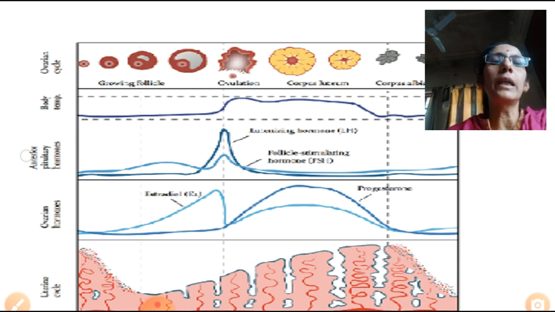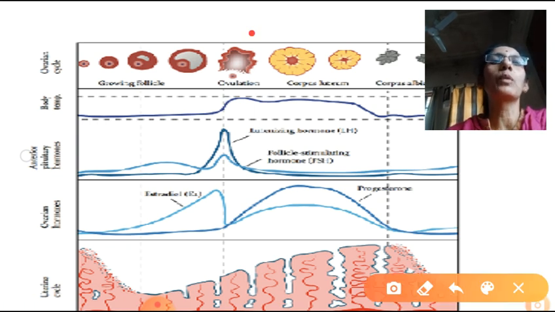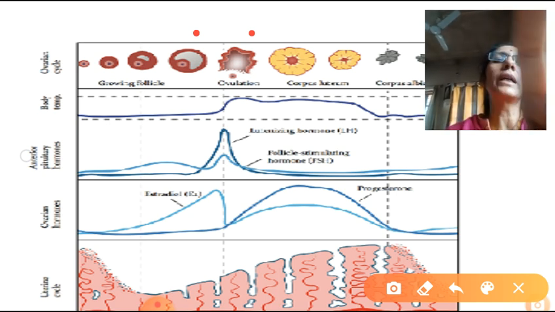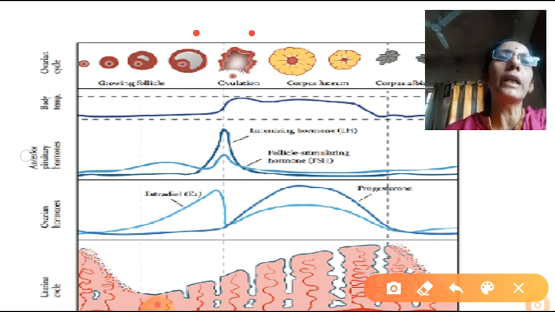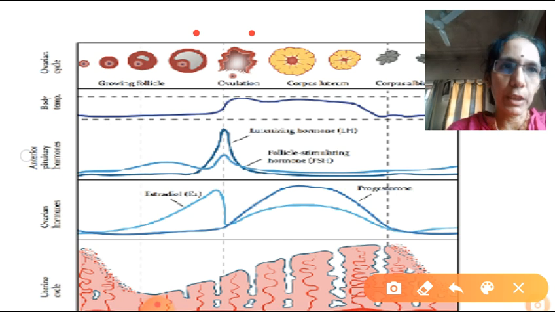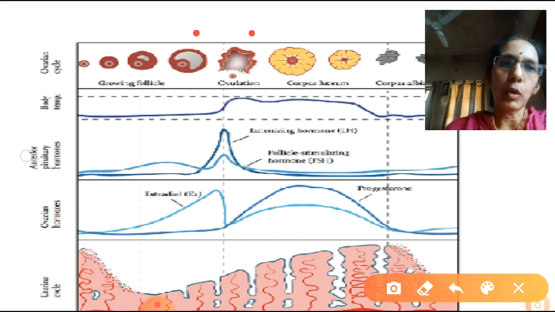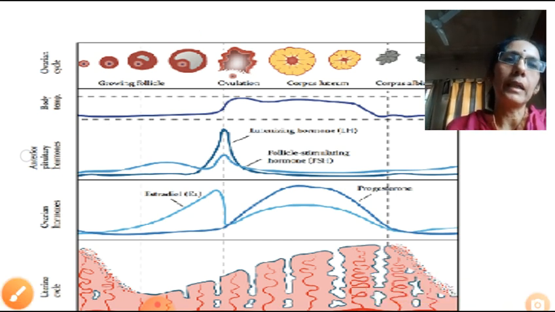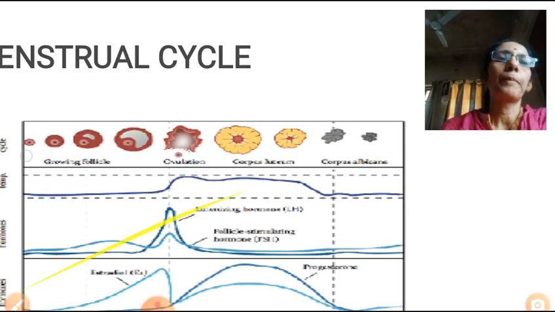Here the Graafian follicle ruptures and releases the ovum, and this is the Graafian follicle. Can you see here that the first one is primary follicle, secondary follicle, tertiary follicle, and then comes Graafian follicle, then corpus luteum. Then the corpus luteum is secreting which hormone? Progesterone. So the entire process of the menstrual cycle is under ovarian hormone as well as under pituitary hormone.